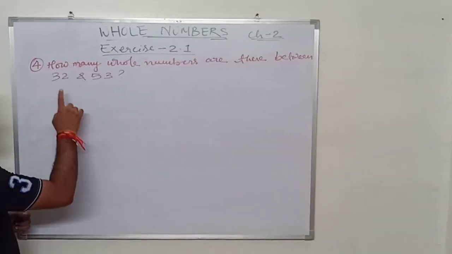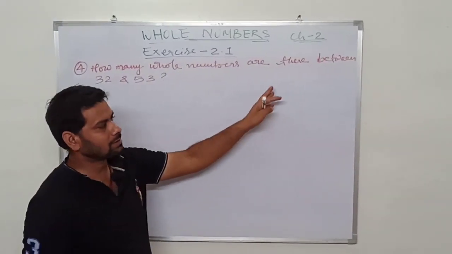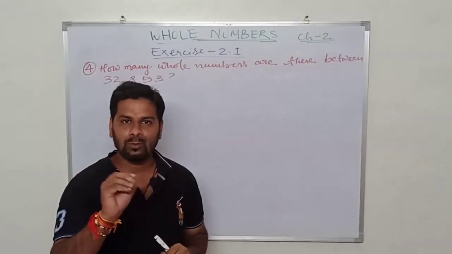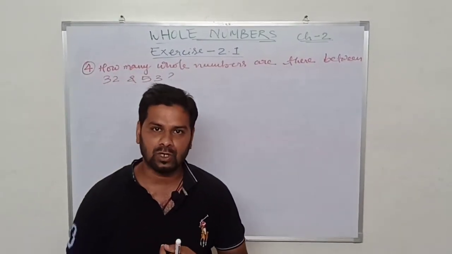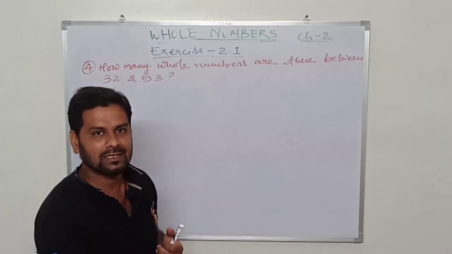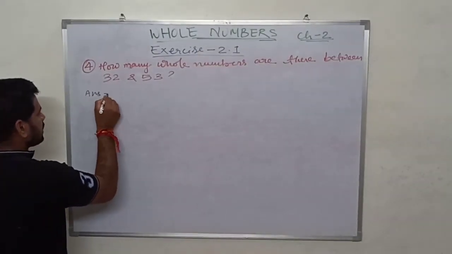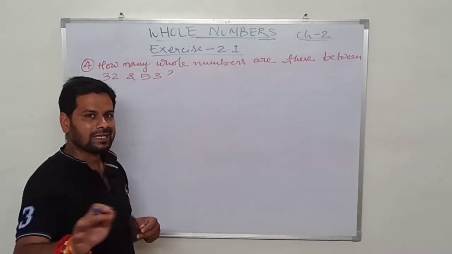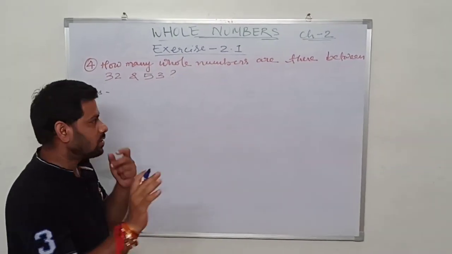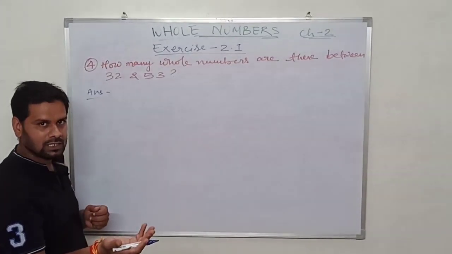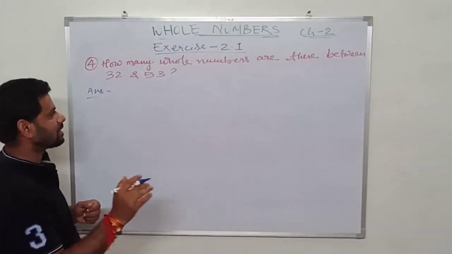Number 4, it is given that how many whole numbers are there between 32 and 53. We have to find out how many whole numbers are there between 32 and 53. कितने whole numbers आते हैं 32 और 53 के बीच में. Okay, so the answer is, we know all the counting numbers are called as whole number. So from 32 to 53, how many numbers are there, that we will write first, then we will count how many whole numbers are there.